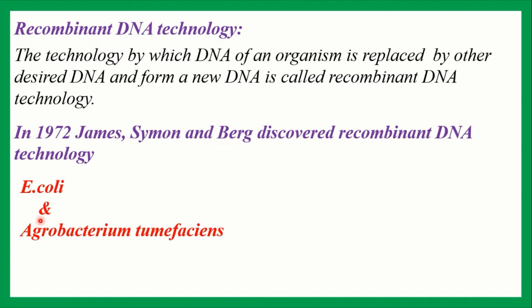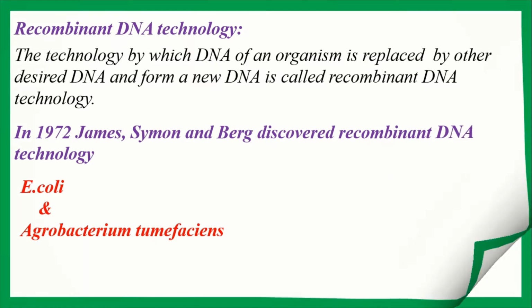Here everybody see Agrobacterium tumefaciens and E. coli bacteria are extensively used in recombinant DNA technology, and the special characteristic of these bacterial cells is that there is a small circular DNA other than the normal DNA. So everybody, in E. coli bacteria and Agrobacterium tumefaciens, these two bacteria carry a special type of DNA other than the normal DNA. This special type of DNA is called plasmid DNA.